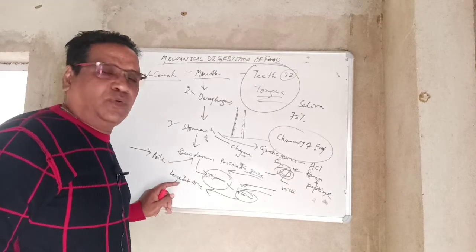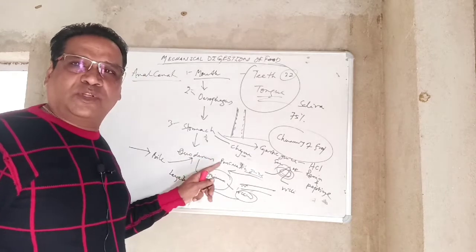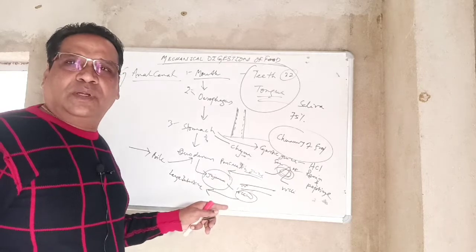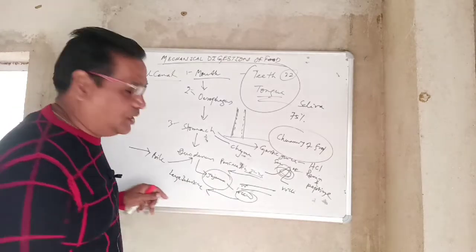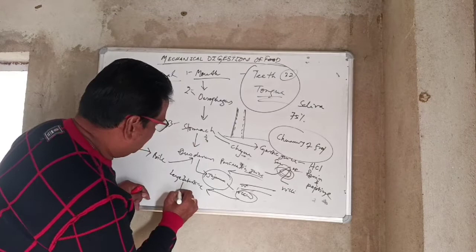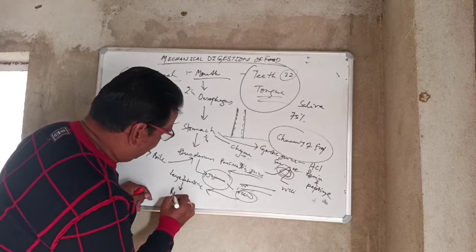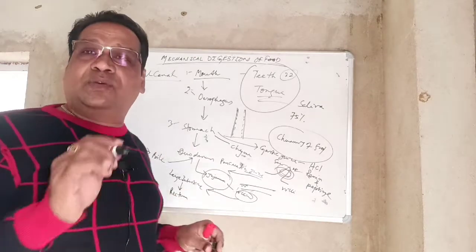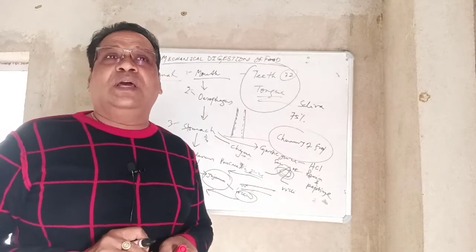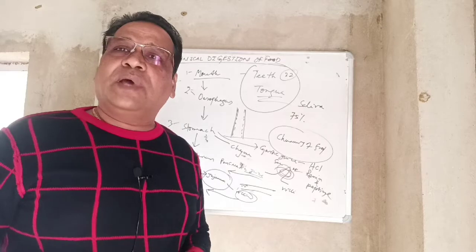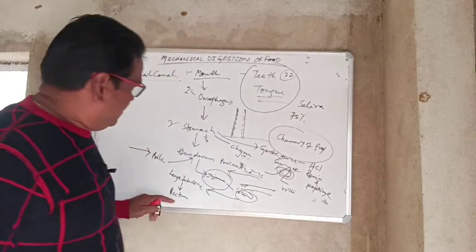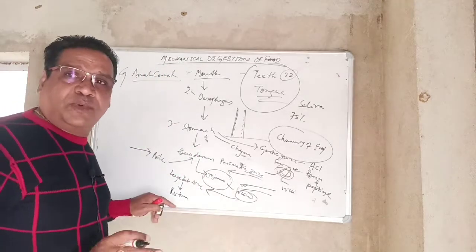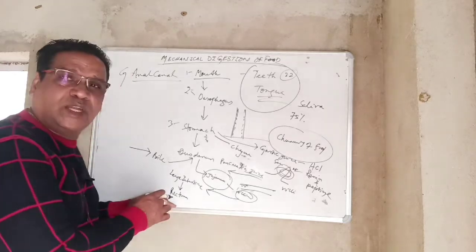Then the undigested food is moving to the transverse colon. Then it is moving to the descending colon and is stored in the rectum. The last part is the rectum. In the large intestine only some water and some bacteria are absorbed, and then undigested food or waste product or feces is stored in the rectum.